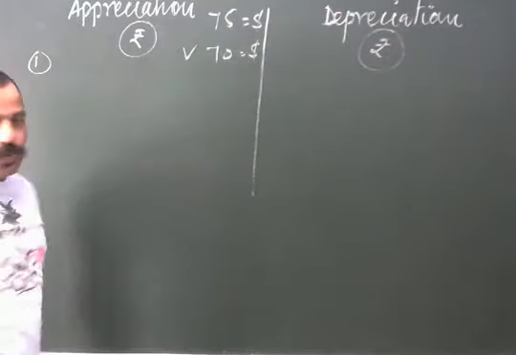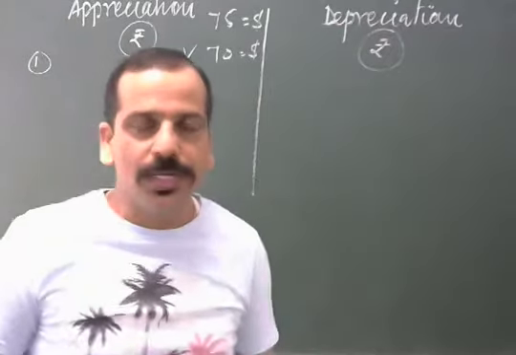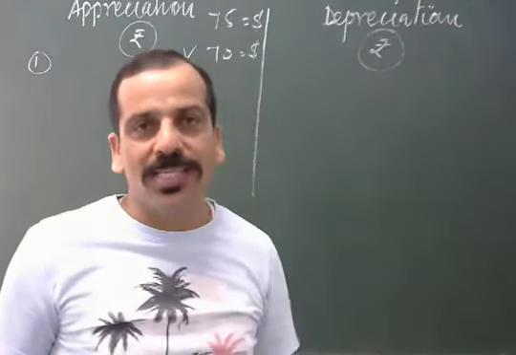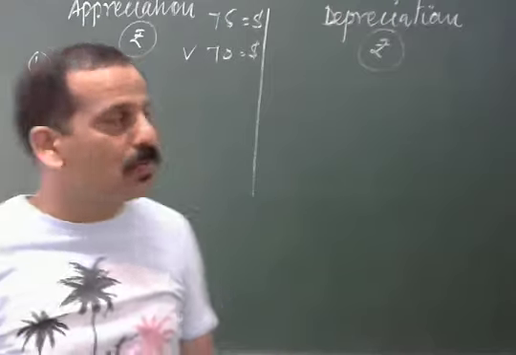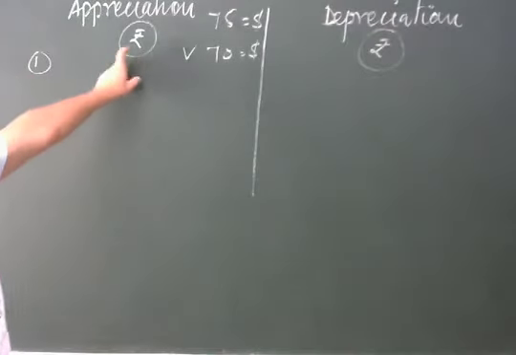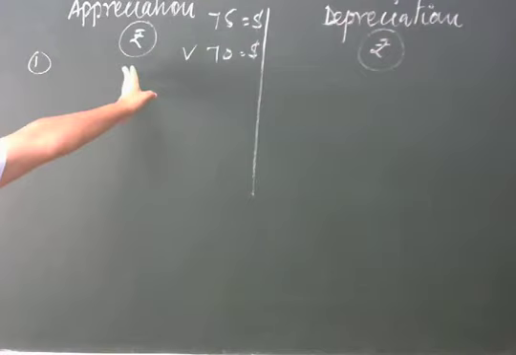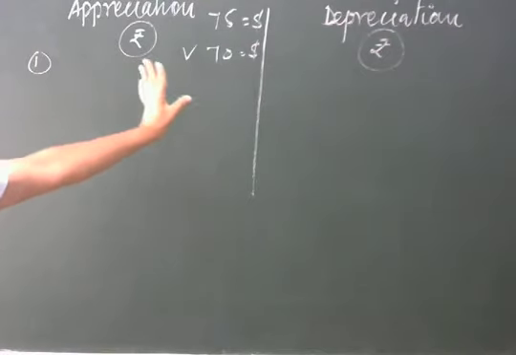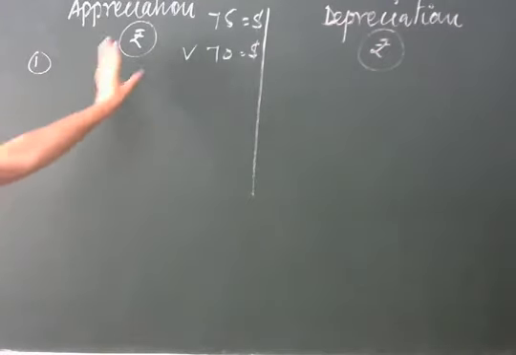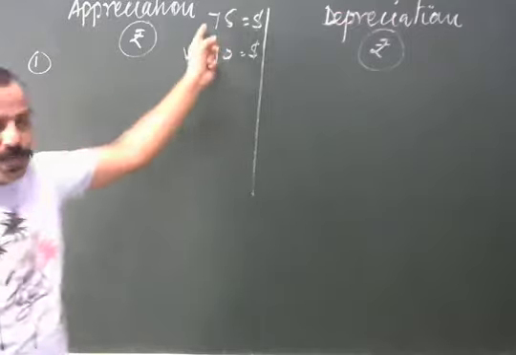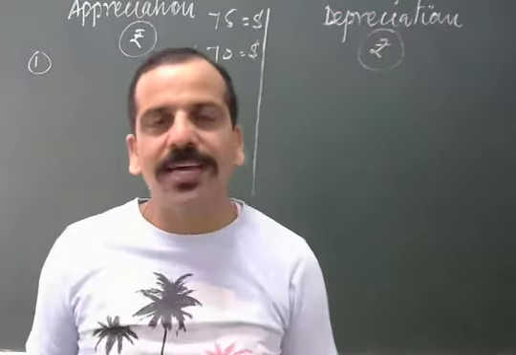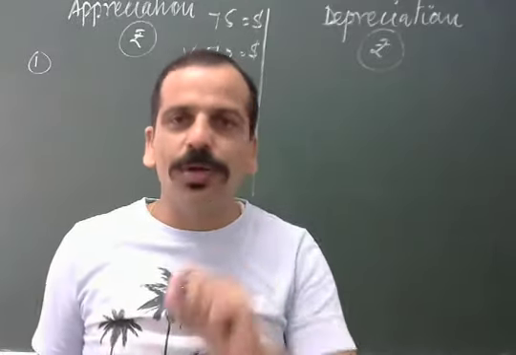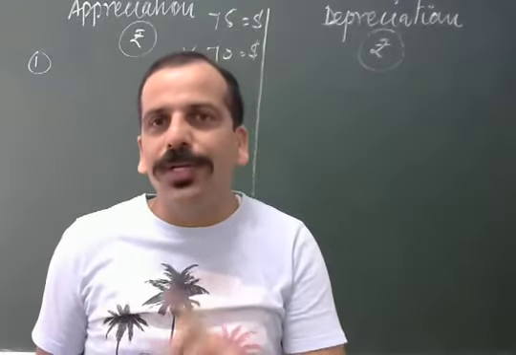Appreciation means now you have to pay only 70 rupees to get 1 USD. For example, this is called appreciation of the domestic currency, appreciation of INR. It means you have to pay less to get $1. Earlier you paid 75 rupees to get $1.